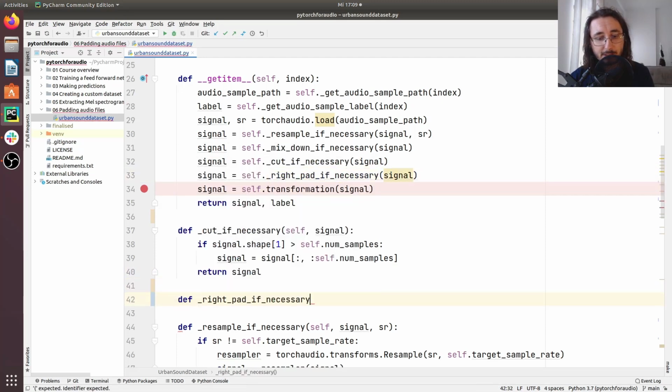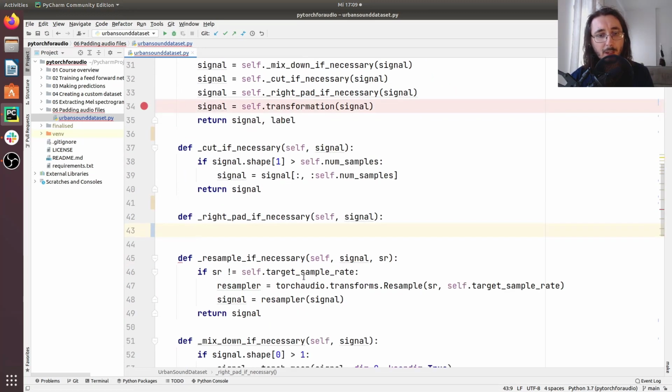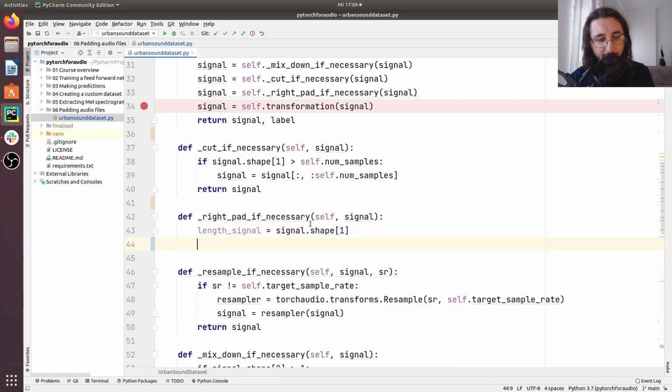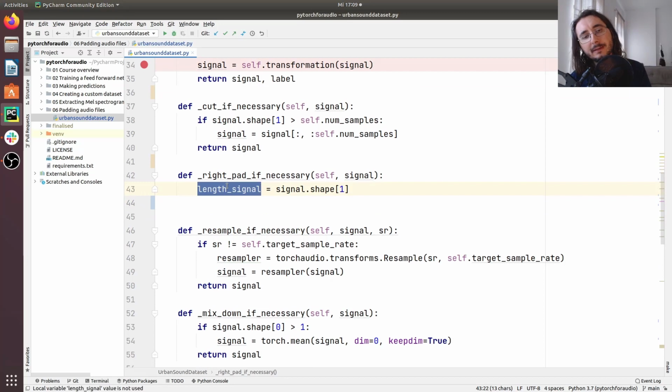Okay, so let's implement it here. Once again, we get a signal as an argument. Here we're going to need to get the length of the signal. That's because we're going to be using this value multiple times, so we can just store it in a variable. So the length of the signal, of course, is this one here, right? We just did it earlier for the other method. Okay, so now we have the length of the signal.